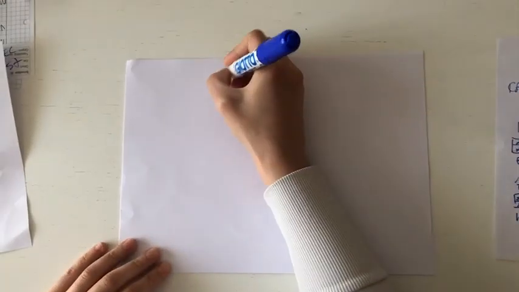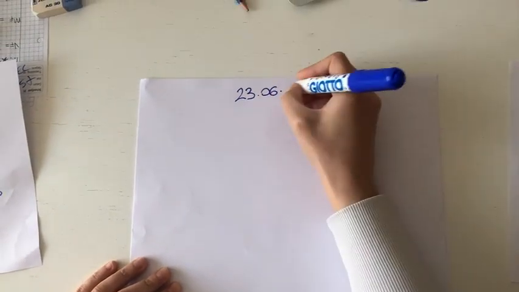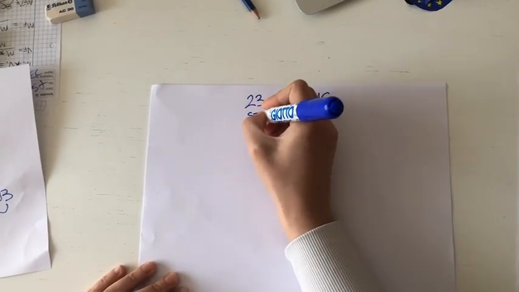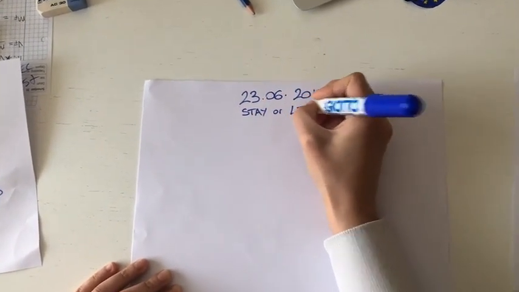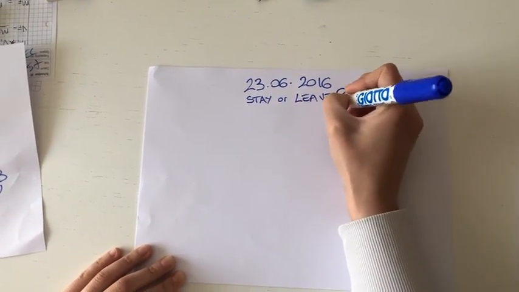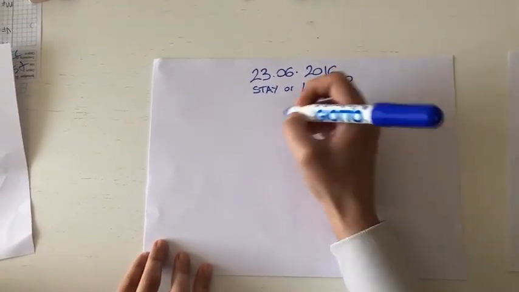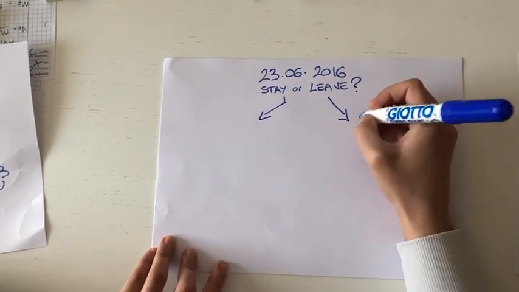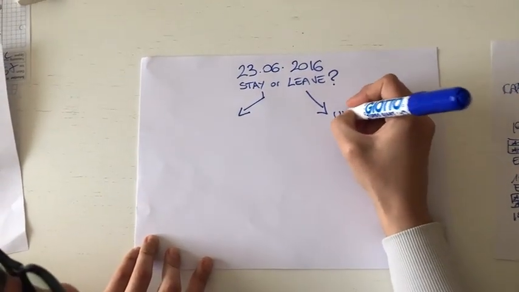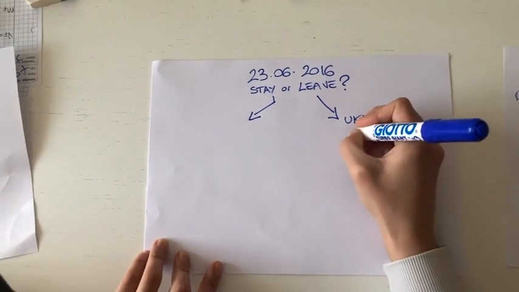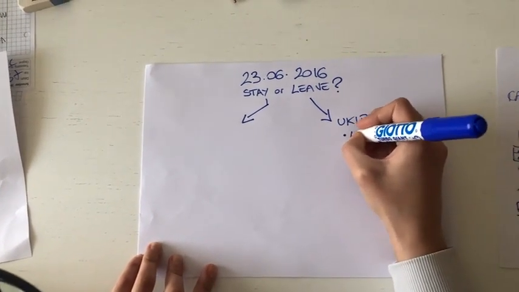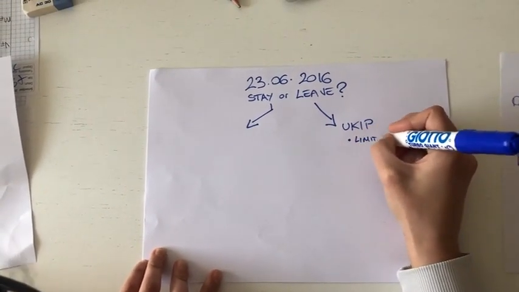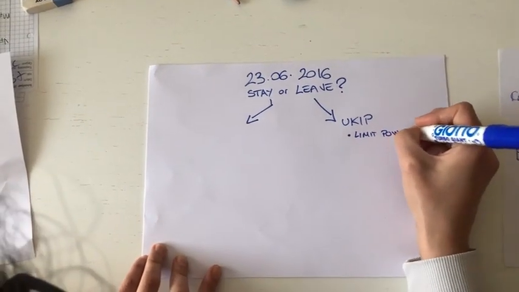On the 23rd June 2016, Great Britain held a referendum in order to let the British citizens decide whether they wanted to remain in the Union or to leave it. But why was it held? There was a party called UKIP, led by Nigel Farage, who did several political campaigns about leaving the EU.